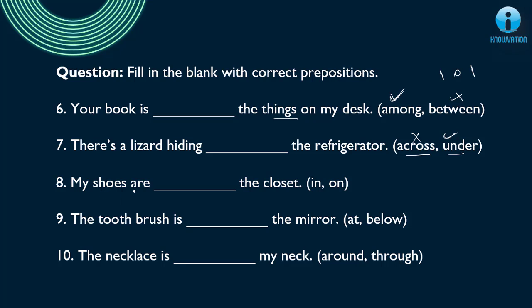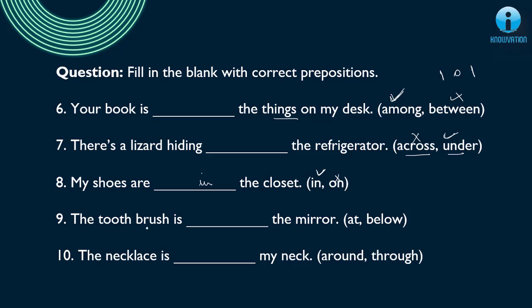Next, my shoes are dash the closet. So a closet is basically a kind of rack where you can keep your shoes. So "in the closet" makes sense, but not "on the closet". You don't keep your shoes above the closet generally. You keep them inside, or in. So on is wrong, in is correct.